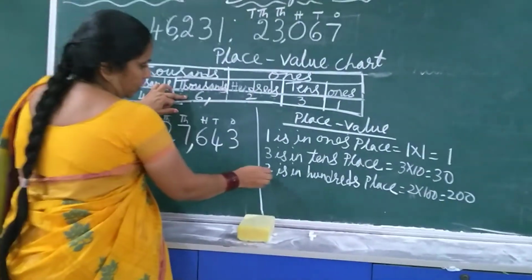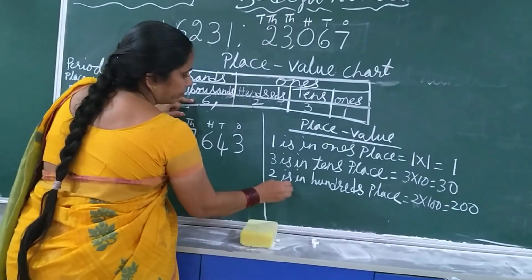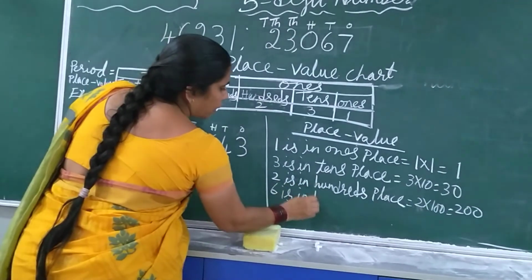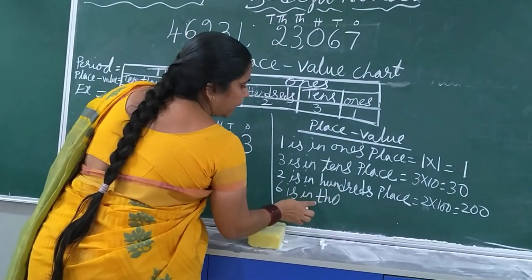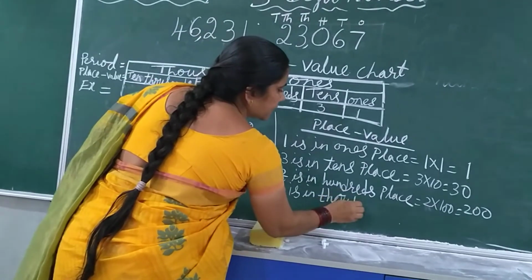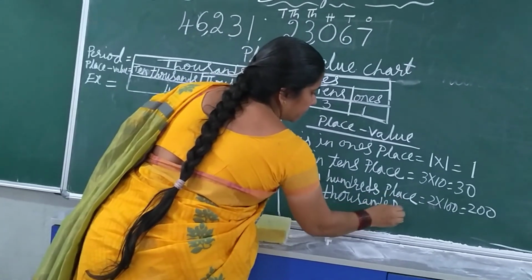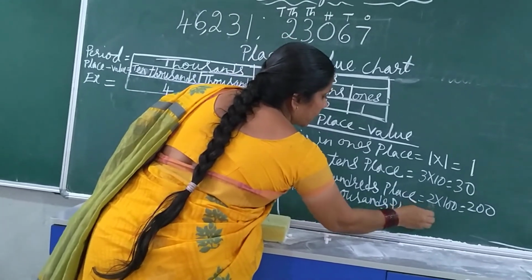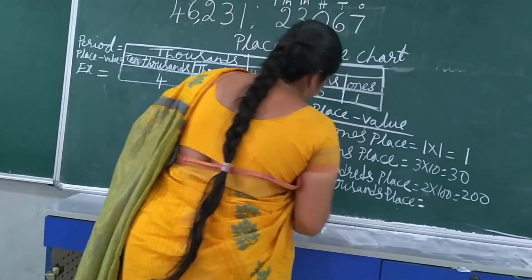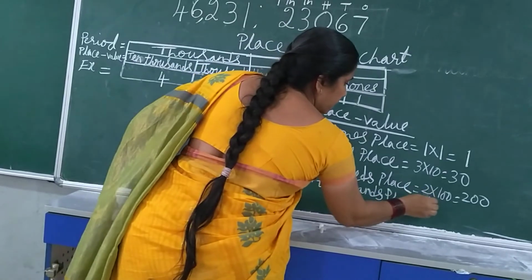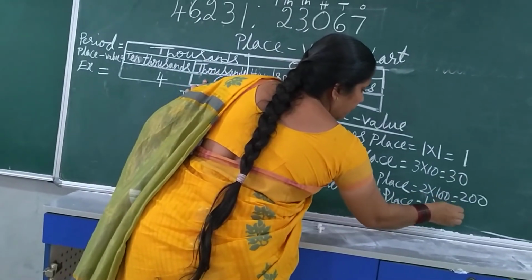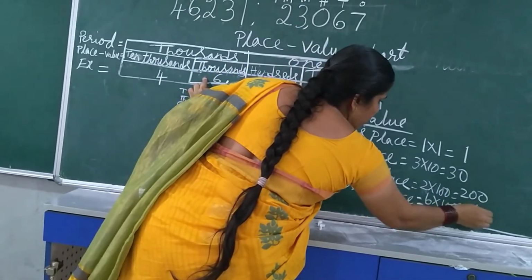Here 6. So 6 is in the thousands place. 1000 means how many zeros are you getting? 3. Which digit is there? 6. So 6 into 1000, that is 6000.